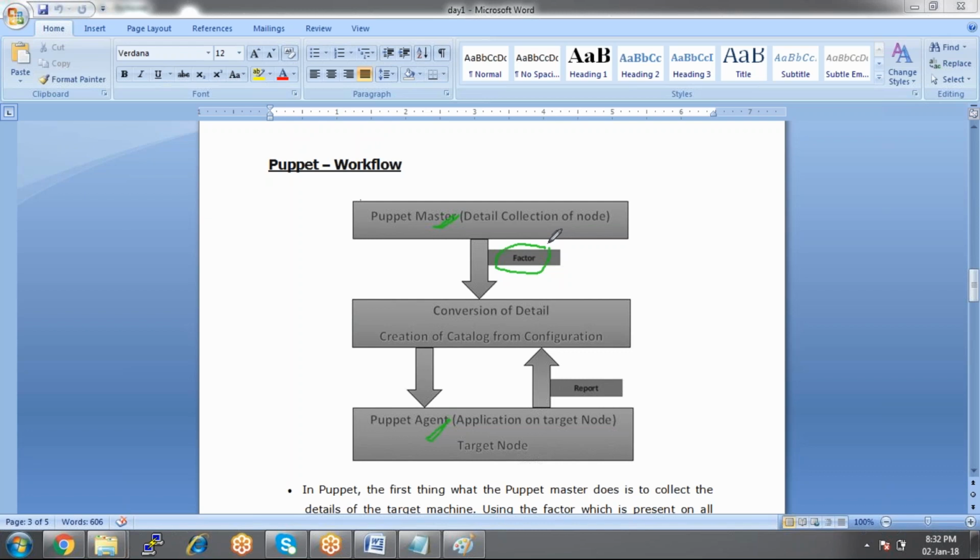These activities will be done by Facter. If you remember in Ansible, there was a system generated task whenever I was running a playbook. That task was checking the status of the agent machine. The same way here we have Facter, which checks the status of the agent machine.